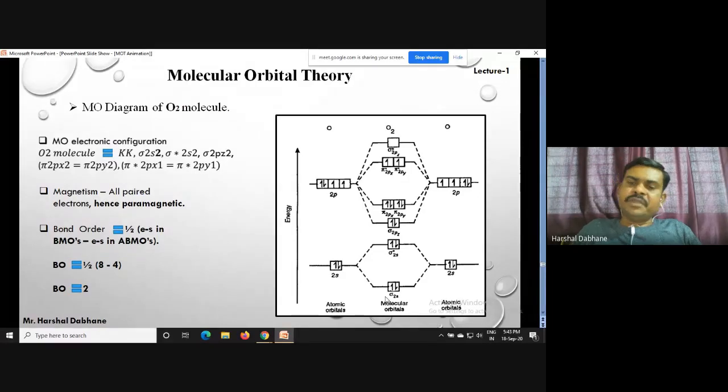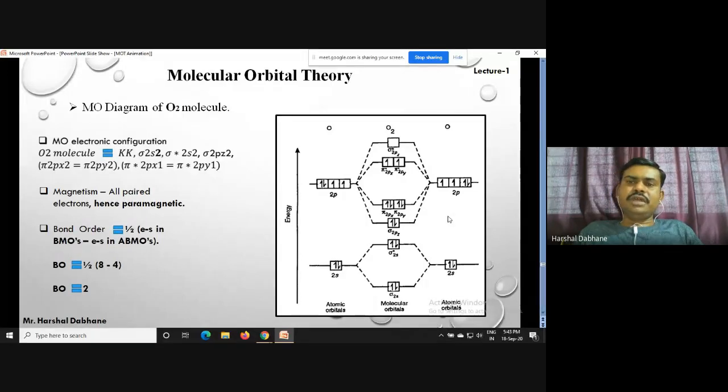We have to put the 12 electrons according to the above principles, Hund's rule and Pauli's principle. So here we put 2 electrons, here also 2, here 2, and here 4 electrons. Collectively these are 10 electrons up till now. Then the remaining 2 electrons are placed according to Hund's rule in pi star 2px and pi star 2py. So this is our molecular orbital diagram of the O2 molecule.